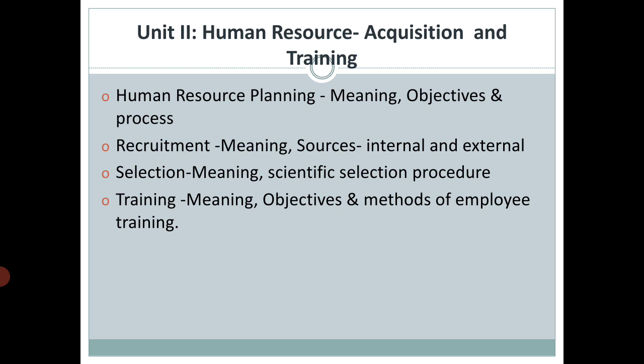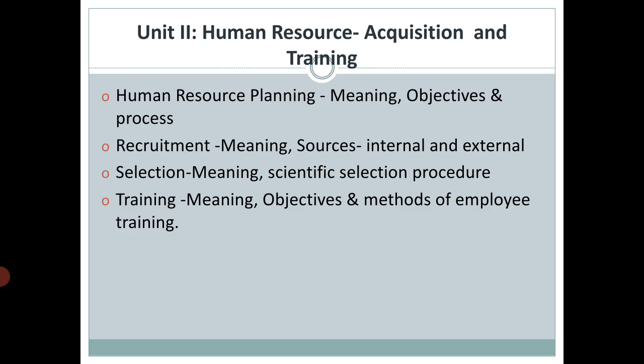Just two things we have studied in unit number two. In that also, we have classified the unit into four parts. First one is human resource planning. What is human resource planning? We know what planning is, right? Planning is deciding in advance what is to be done in future, what to do and how to do. All these things we think about in planning.